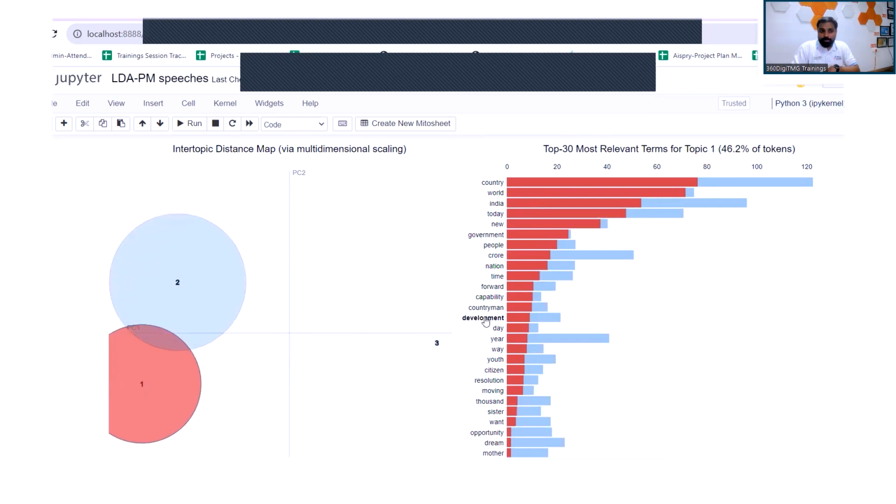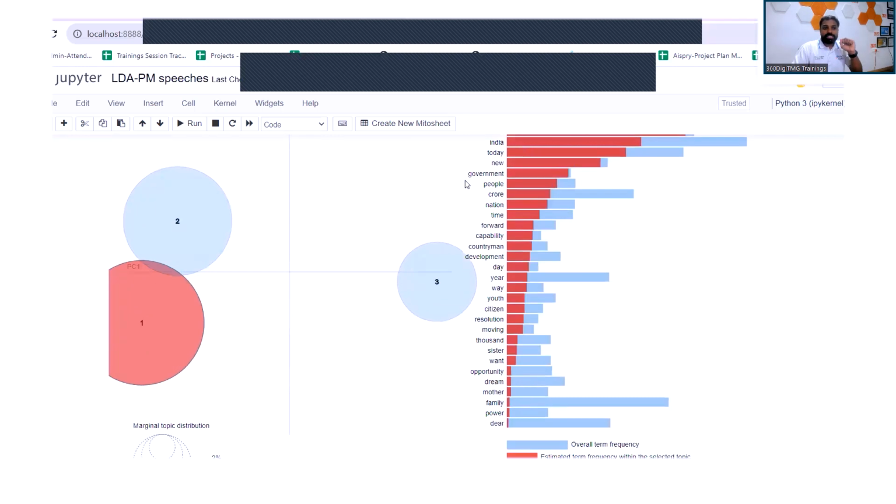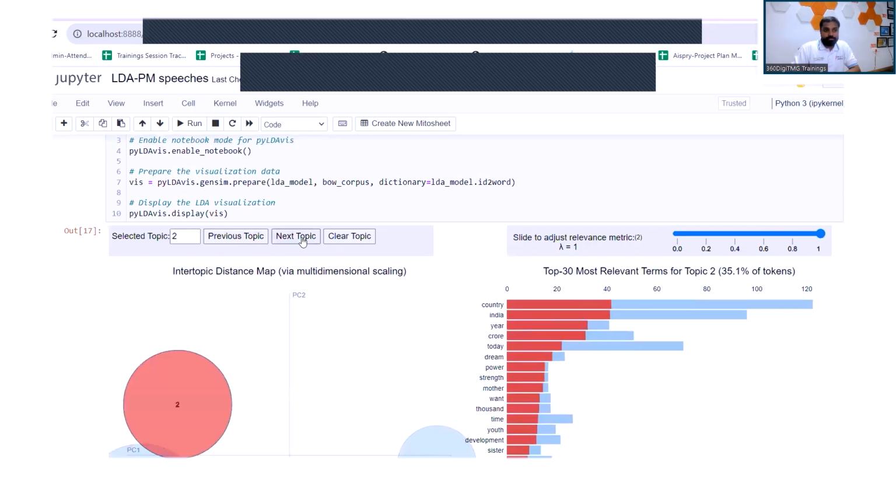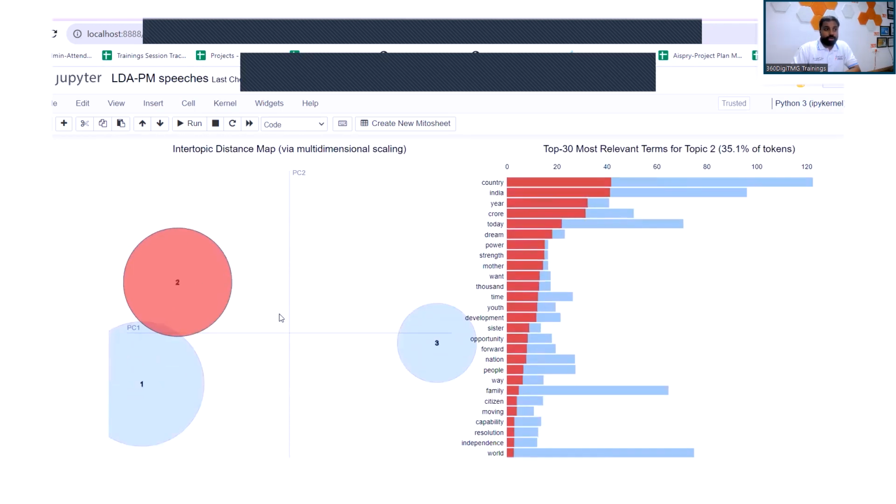If you observe development, when I hover my mouse on the term, you can see the circles of the topics in the scatter diagram vary in size. 1 becomes a little small, 3 is not even existing. That means the word is not existing in that particular topic, and development is occurring the majority of the times in topic 2. So you can see this kind of explanation for each topic and each term. This is with respect to the second topic.